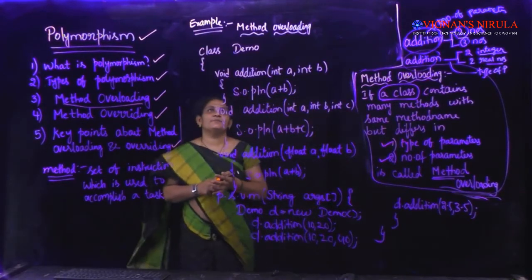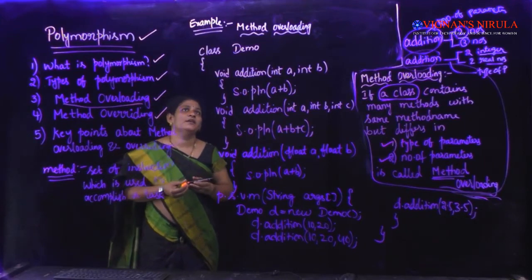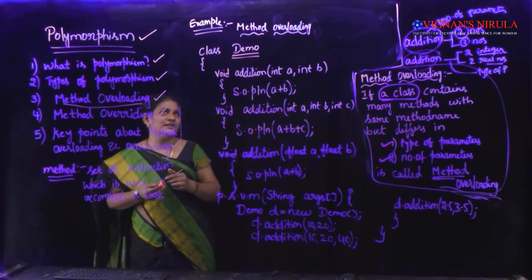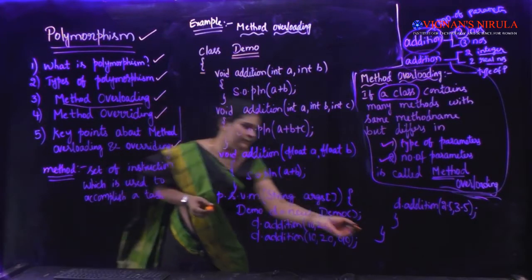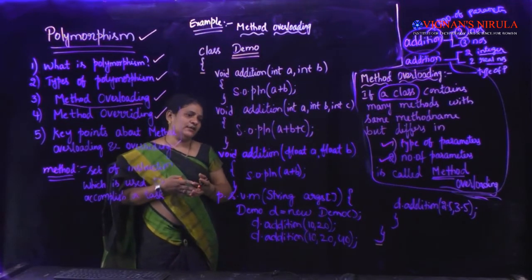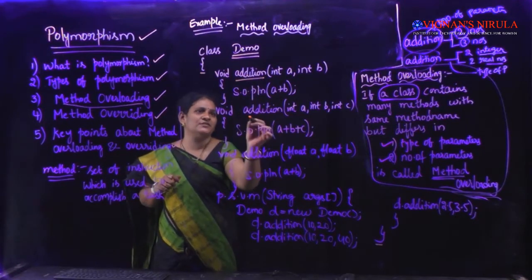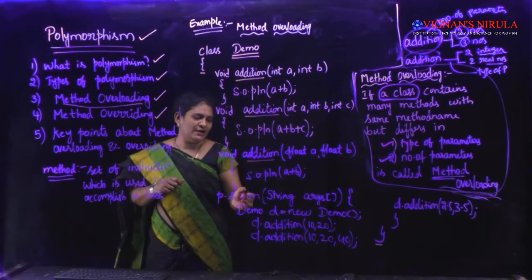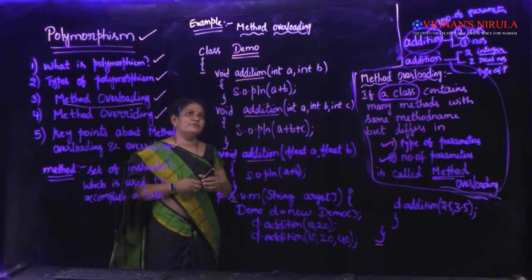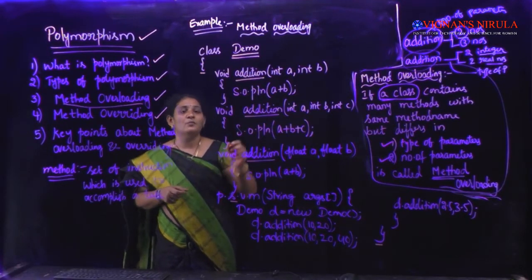So this is an example for method overloading, a Java example program I have taken. I have written a class called demo. The class name is demo. Inside the class, here I have opened it and here I have closed the class. Okay. So inside the class, I have written 3 instance methods. How many instance methods? 3 instance methods: addition, addition, addition, and 1 main method, the public static void main method.